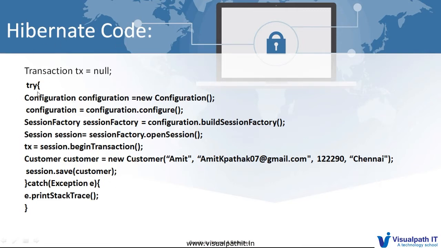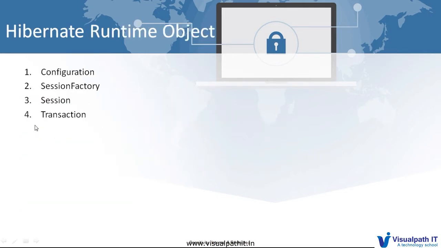So the complete code is dependent on 4 things: transaction, configuration, session and session factory. I noted the same thing down here. The Hibernate runtime objects are configuration, which is a class, session factory, which is an interface, session, which is an interface, and transaction, which is an interface. So this is the main, basic thing: configuration, session factory, session and transaction.